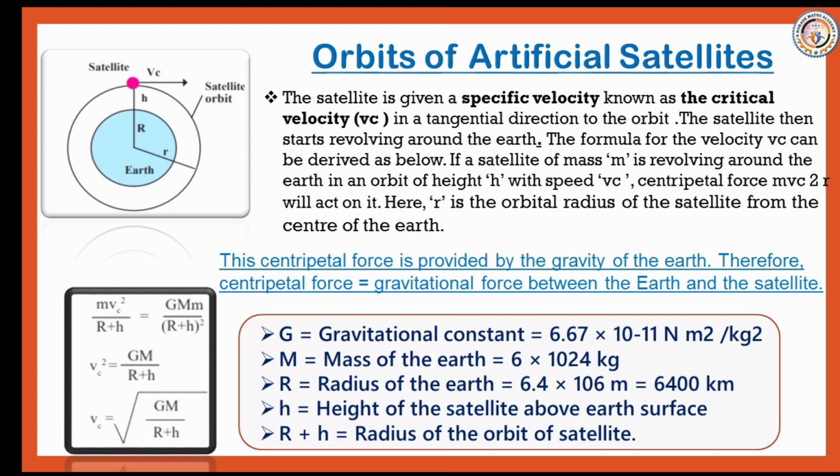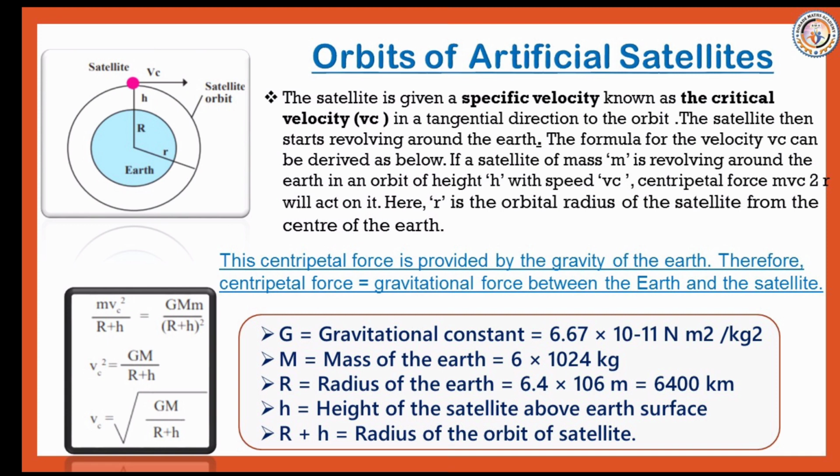In a tangential direction to the orbit. Please observe the figure. The satellite then starts revolving around the Earth. The formula for the velocity, that is vc, can be derived as below. I request you all to please be careful while observing that picture.